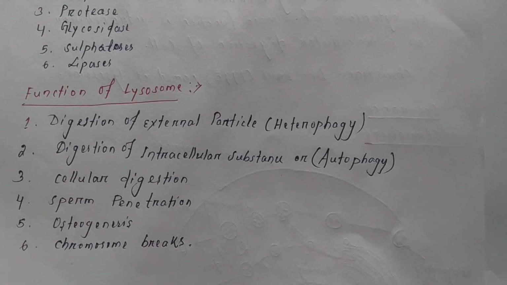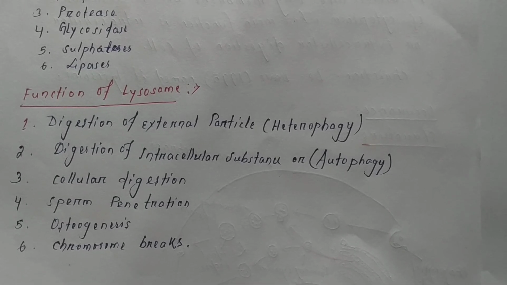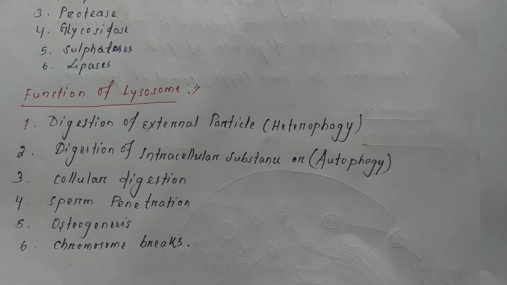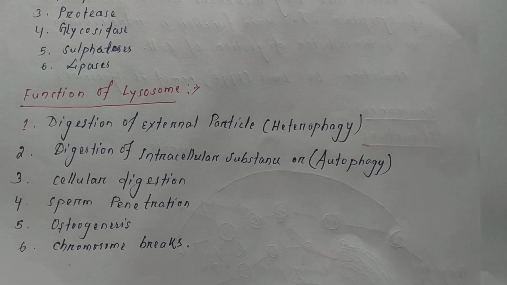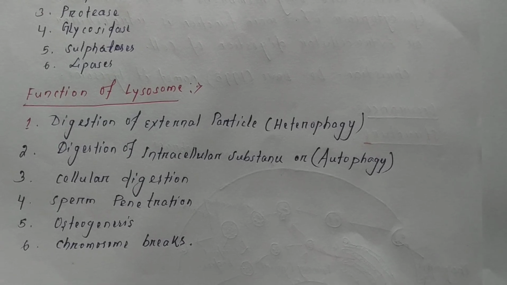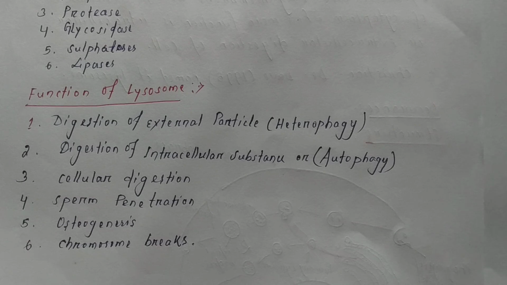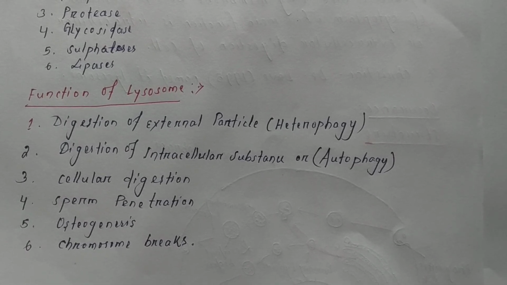During conversion of cartilage into bone, the special osteoblast cells produce lytic substances which erode the matrix of the cartilage and help in the formation of bone. Next, chromosome breaks. Lysosomes contain the enzyme deoxyribonuclease, that is DNase. These enzymes cause chromosomal breaks and their rearrangement.